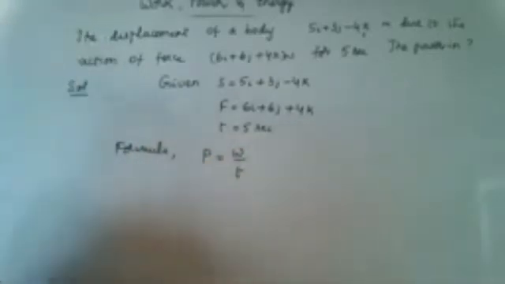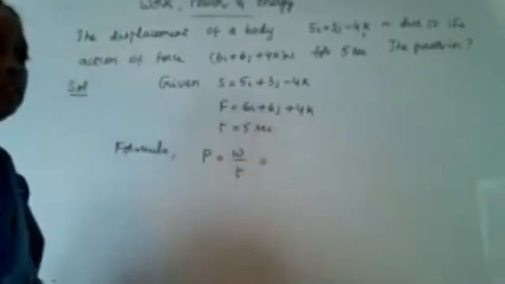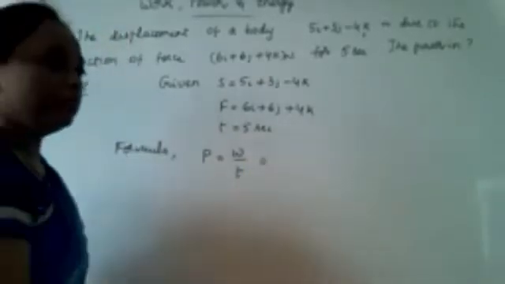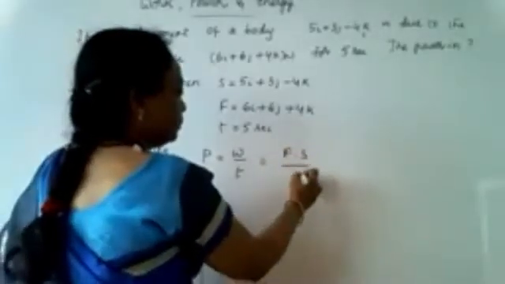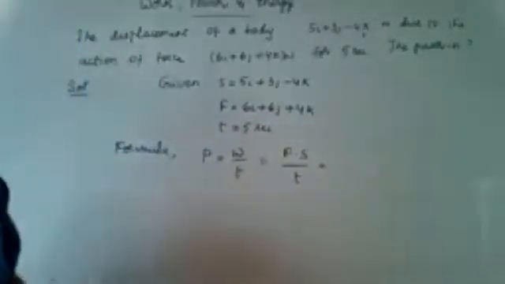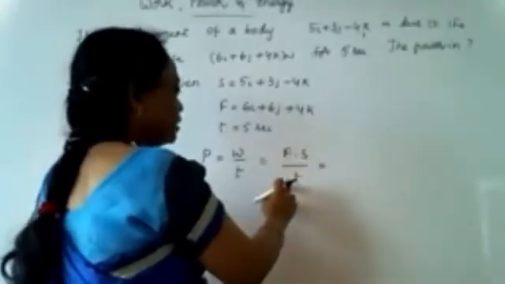So work by time. Work can be written as F into S by T. Multiplying all this, F dot S. Do it and give the answer. So P is equal to F dot S by time.